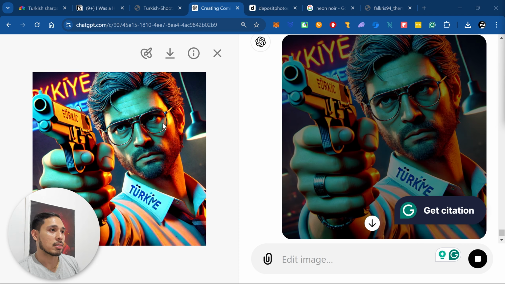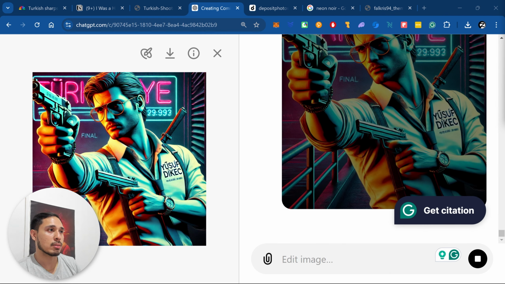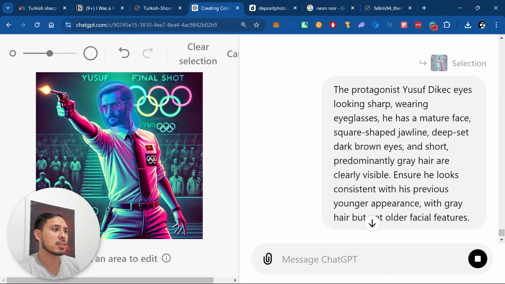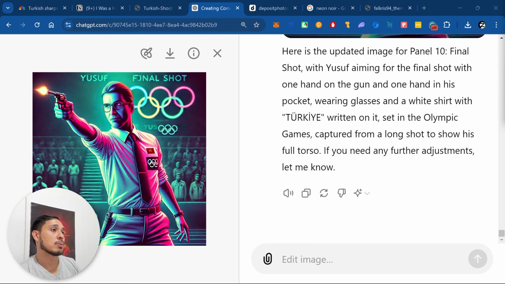Definitely not good enough. Dang it. What the hell is this? I'm trying to in-paint the face. Well, that didn't work. Guys, I really tried, but it seems I really can't generate Yusuf's iconic pose.